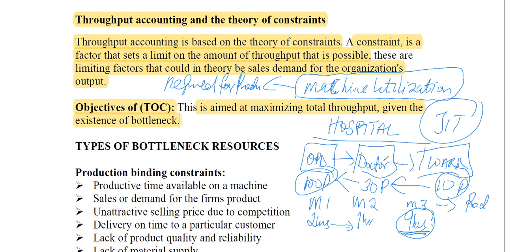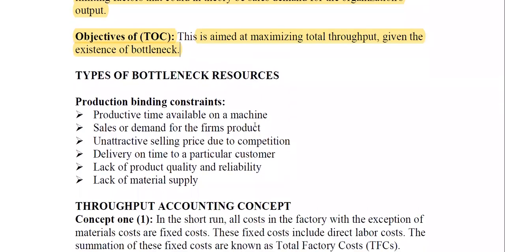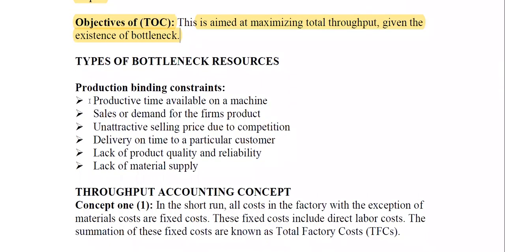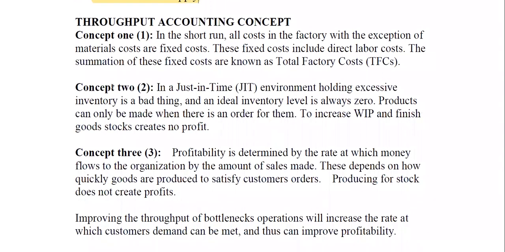I hope by now you've understood. Now, there may be different constraints in a question. The same system for limiting factor is used. So, production binding constraints: we can have productive time available on a machine, sales or demand for the firm's product. We can have unattractive selling price due to competition, delivery on time to a particular customer, lack of product quality and reliability, lack of material supply. All these may be constraints. Now, let's look at the throughput accounting concept.